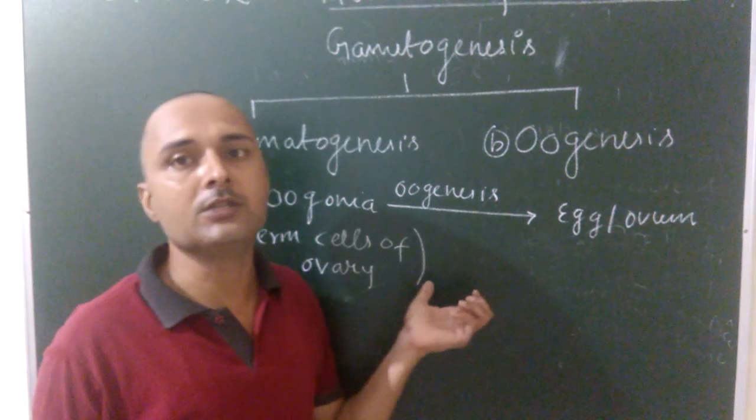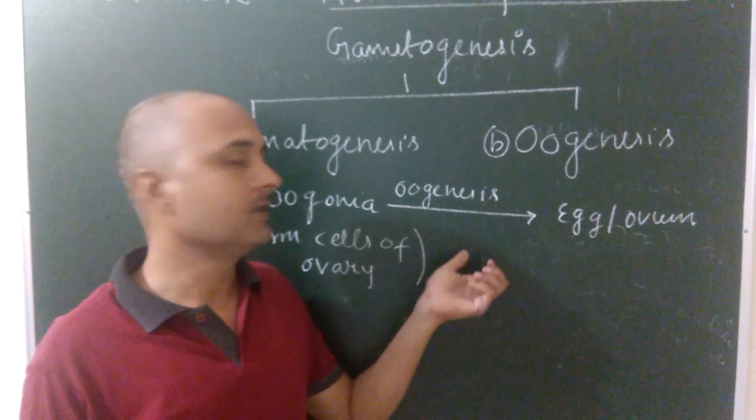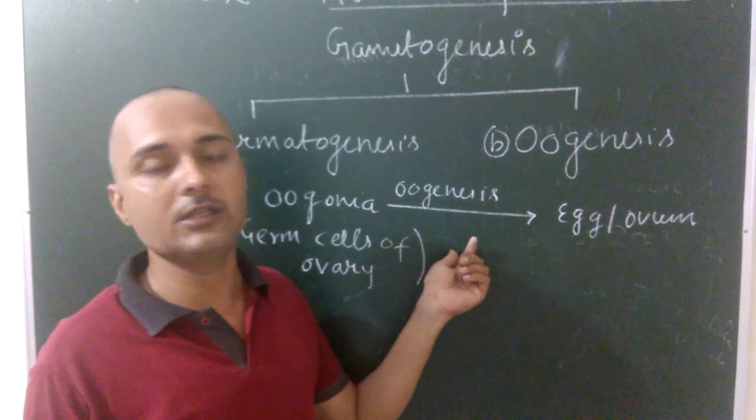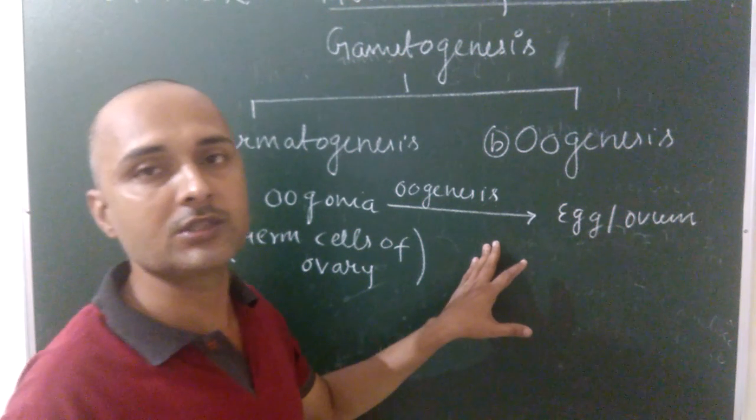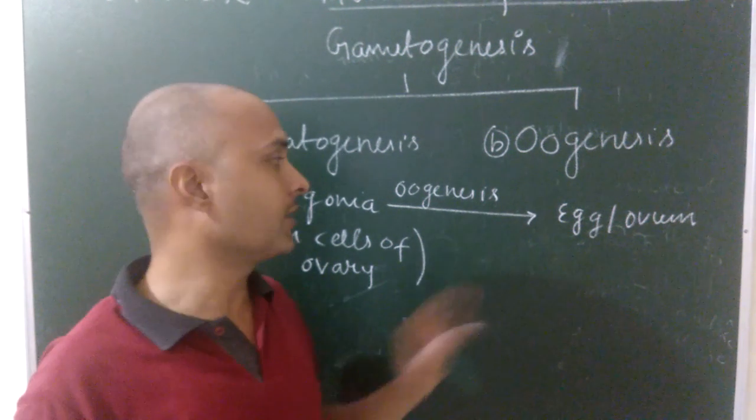It takes place during the embryonic development, when the female child grows inside the mother's body.